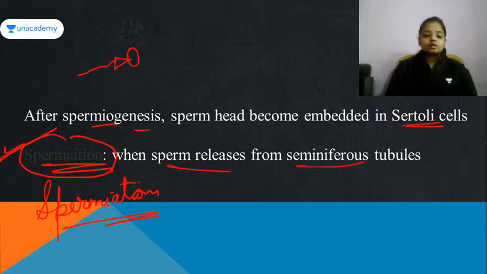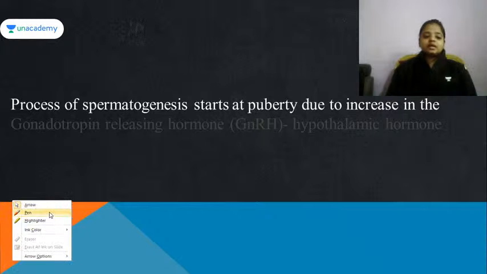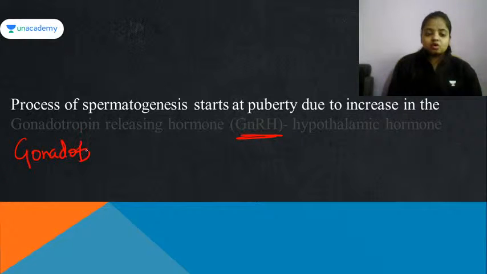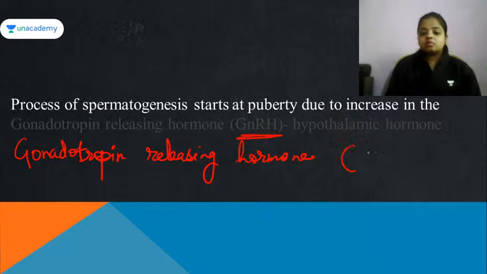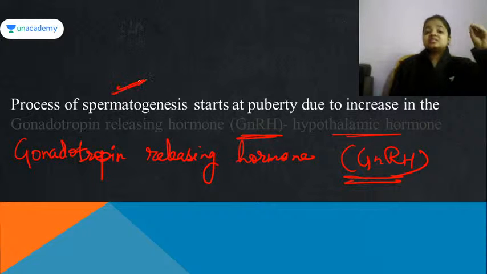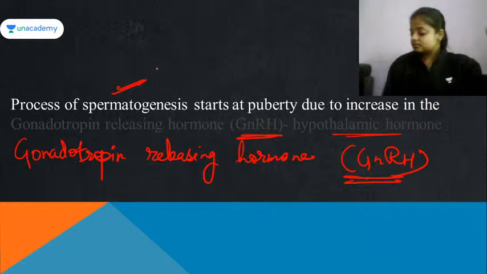Fine. Process of spermatogenesis starts at the puberty due to increase in the gonadotropin releasing hormone, that is GnRH. ठीक है, तो जैसे ही ये वाला हार्मोन रिलीज होता है, हाइपोथैलेमिक हार्मोन, बॉयज के हाइपोथैलेमस से जैसे ये वाला हार्मोन रिलीज होगा, that is gonadotropin releasing hormone. ठीक है, जैसे ये हार्मोन रिलीज हुआ, the process of spermatogenesis, that is the process of formation of sperms will start.